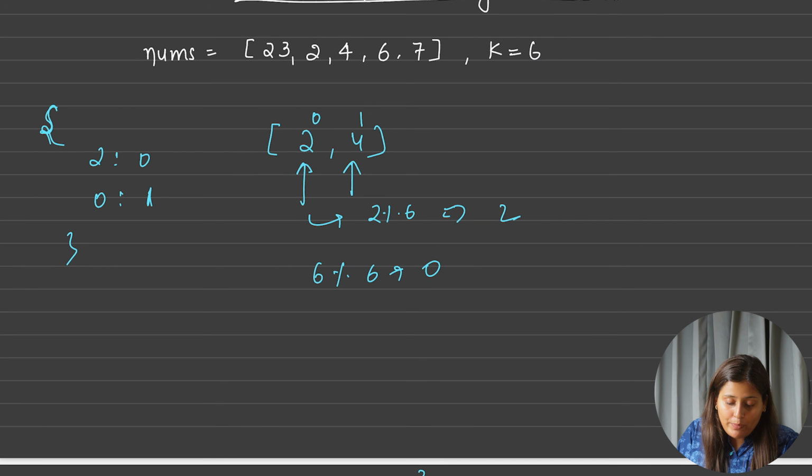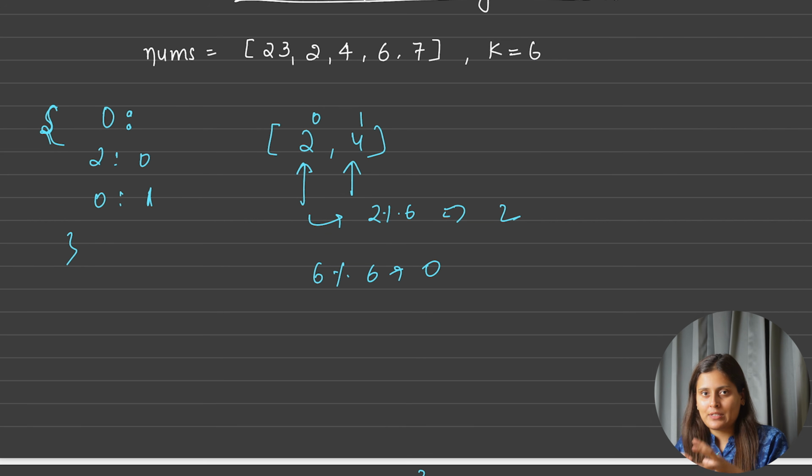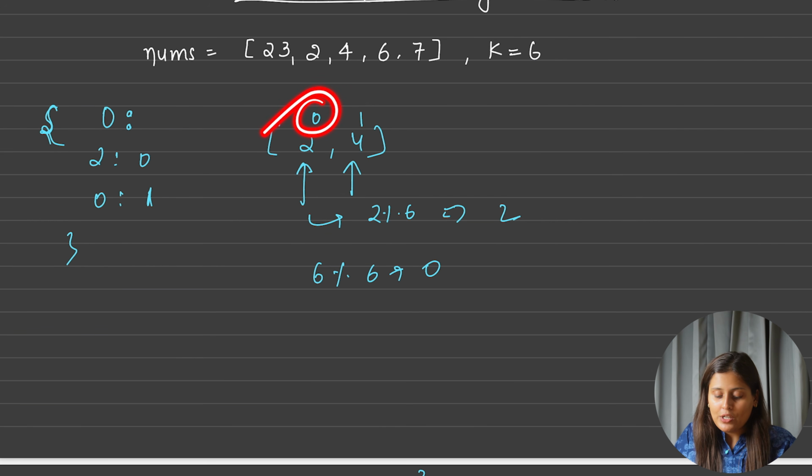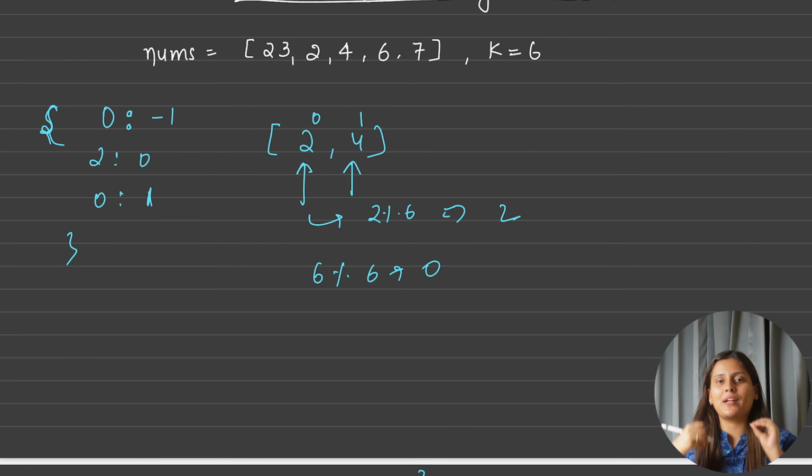Yes, you have to. So basically when you initialize the map, in your map you have to initialize 0. Now with what index? You cannot insert index 0. No. So hence with index minus 1. And let's see how this minus 1 index will help us to calculate the length.